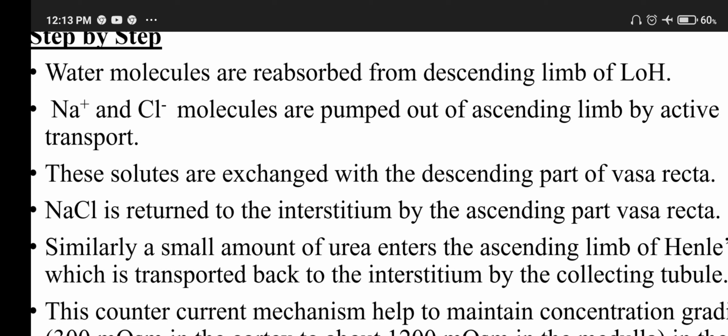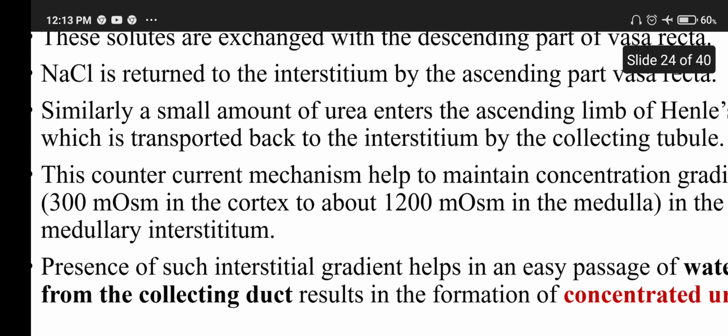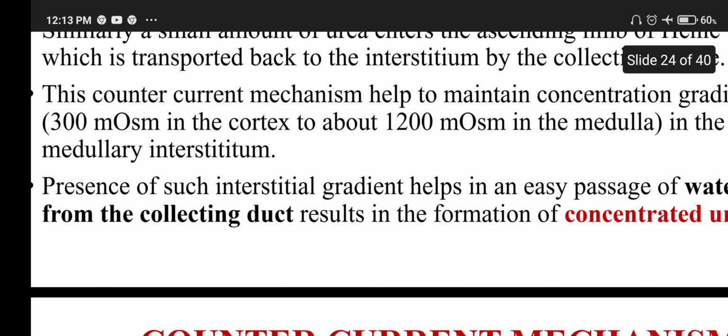Similarly, a small amount of urea enters the ascending limb of Henle, which is transported back to the interstitium by the collecting tubule. This counter current mechanism helps to maintain the concentration gradient, from 300 mOsm in the cortex to about 1200 mOsm in the medullary interstitium.